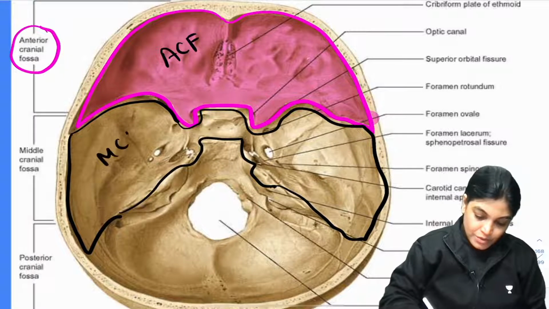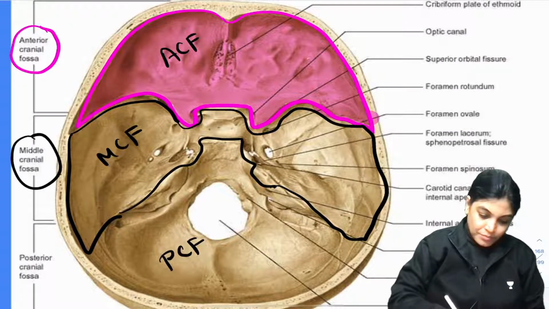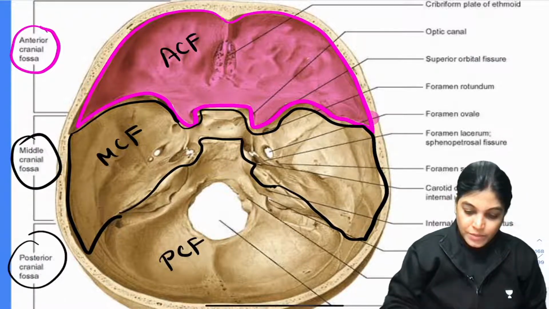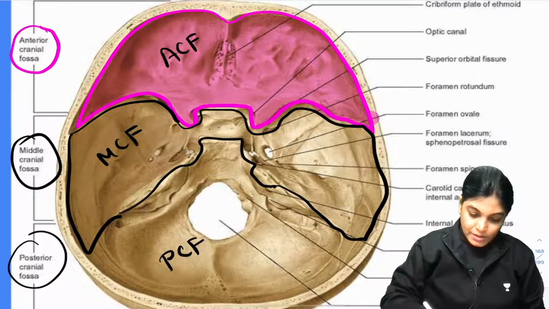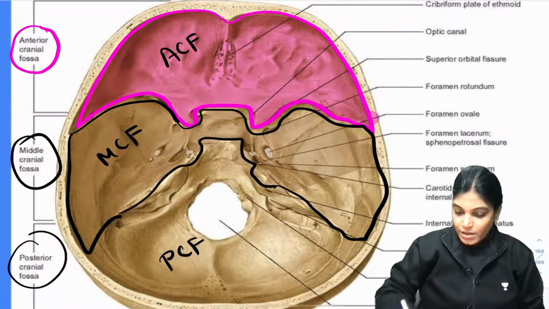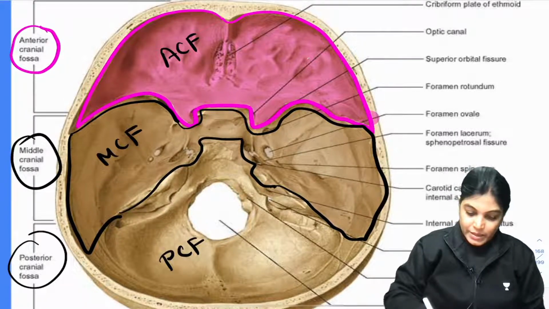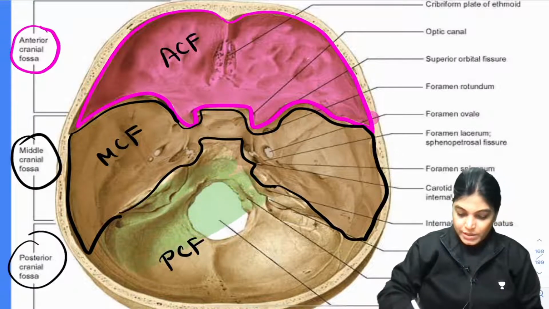Then the posterior cranial fossa is the deepest fossa you are seeing, this large depressed area inside. This hole will be the posterior cranial fossa.